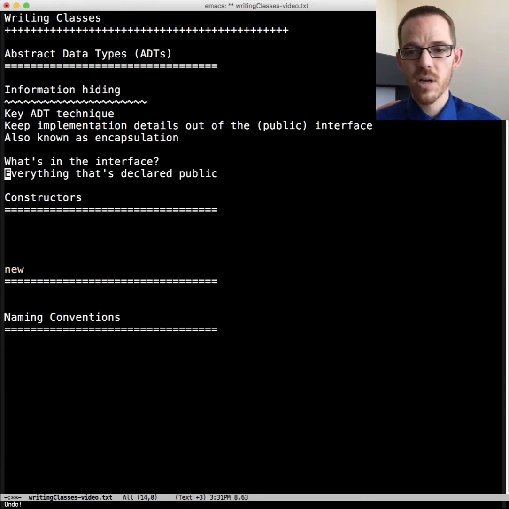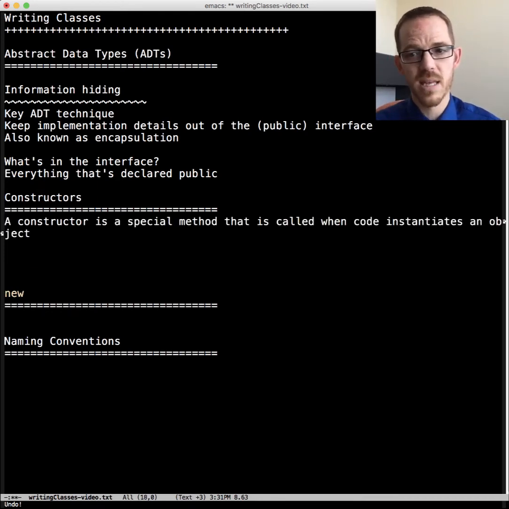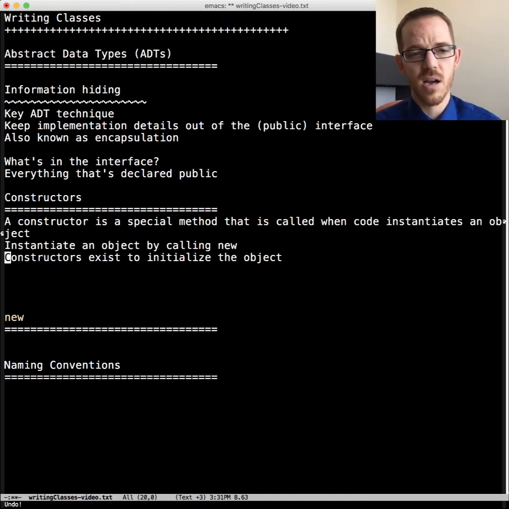Let's talk more about classes. The first method to execute in a class is the constructor. So let's talk about constructors. A constructor is a special method that is called when code instantiates an object. Remember, we instantiate an object by calling new. Constructors exist to initialize the object. That's their role, that's what they do.